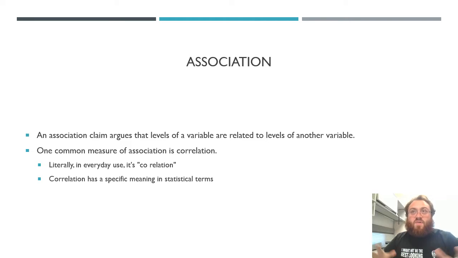One common, in fact the most common way of measuring an association between two things when you do statistics in this class and other classes is a correlation. Just a quick reminder, in everyday language, a correlation literally means co-relation: when two things happen at the same time, when one variable is related in some way to another variable. In statistics, correlation means a specific category of associational statistics. You can assign a number to the relationship between one variable and another variable.